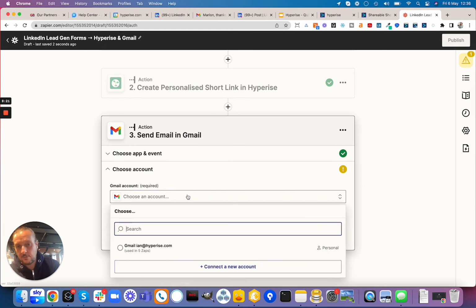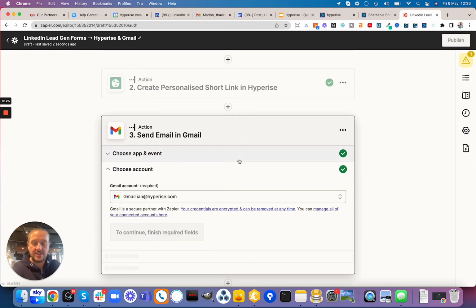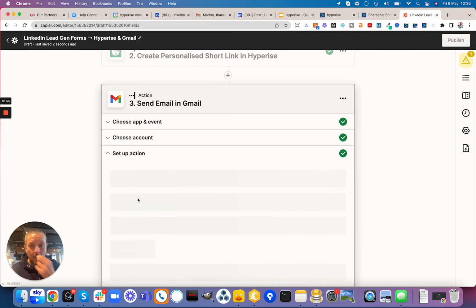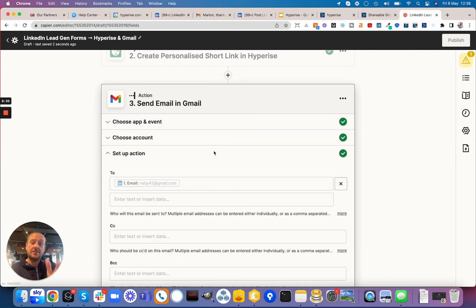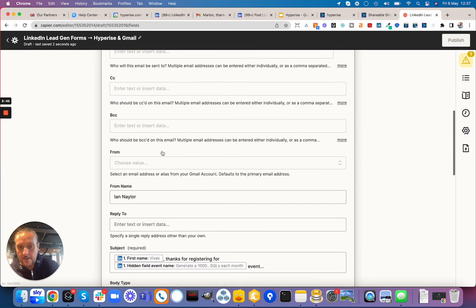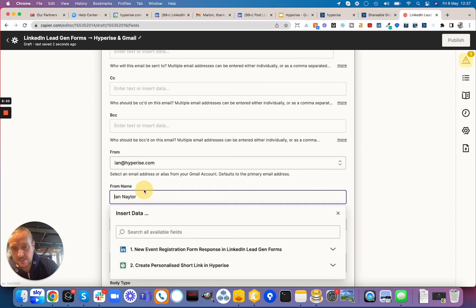So again, we're just choosing our Gmail account. Obviously, if you're not using Gmail, you could switch the Gmail section out for another appropriate email sending solution step. Click continue, or indeed what you could do is just push the data at this point directly to your CRM, including the short link, and construct that there if you wanted to. You can see here the To is already set up, so we're sending the email to the person that's registered. Again, you're going to have to choose your value here, the email account that you've added, and obviously put your own name in there.